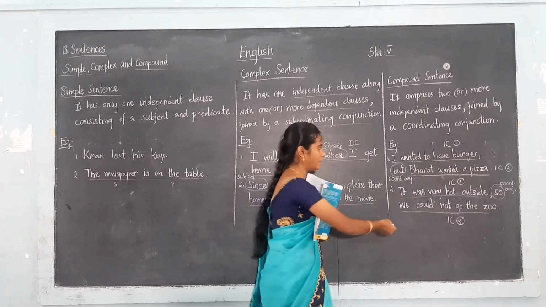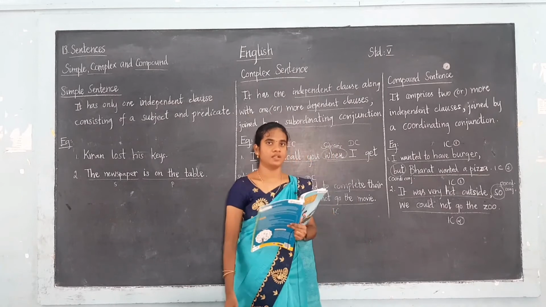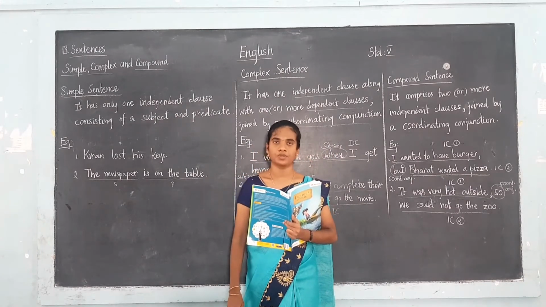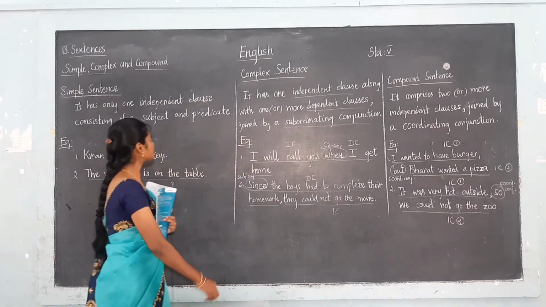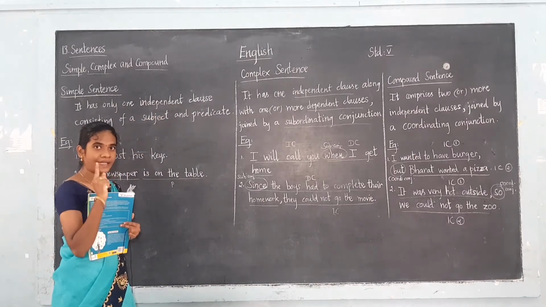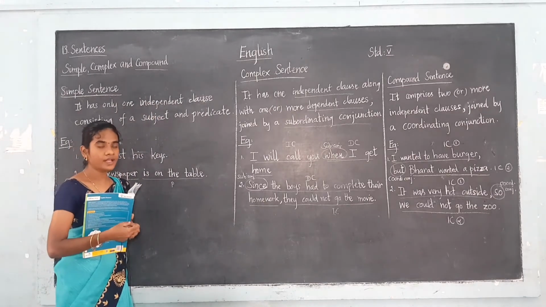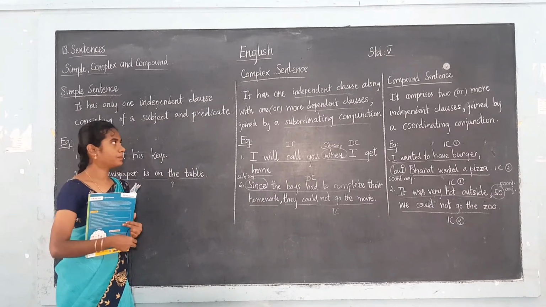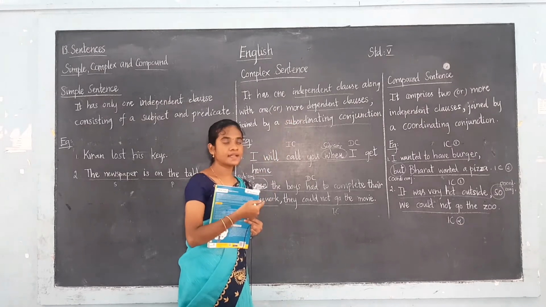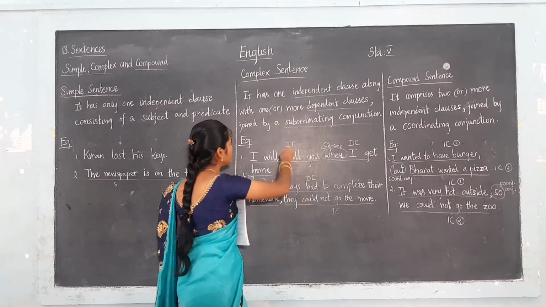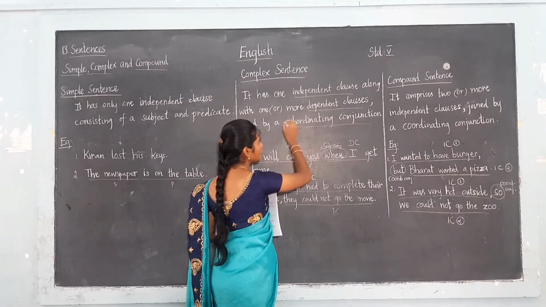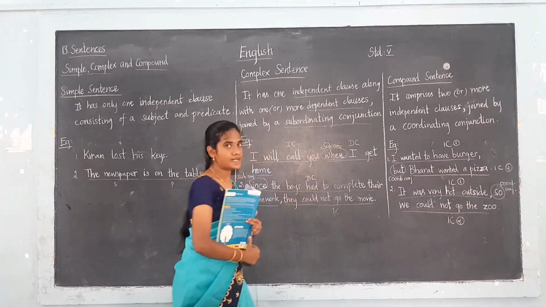Okay. So for that we have seen this. I have already explained all this about simple, complex and compound. Once again I am recalling. In simple sentences we have only one independent clause, which consists of a subject and a predicate. A complex sentence has an independent clause and a dependent clause, which are joined by a subordinating conjunction.